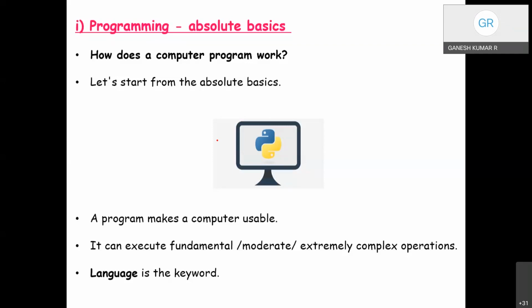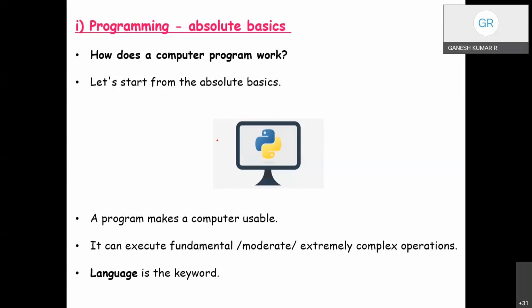For example, a computer cannot evaluate the value of a simple mathematical function by itself. We need to provide the input. To find the largest of 3 numbers, we have to write the program and enter A, comma B, comma C. So sufficient data and instructions need to be provided to the computer. Then only it will execute and generate the output.